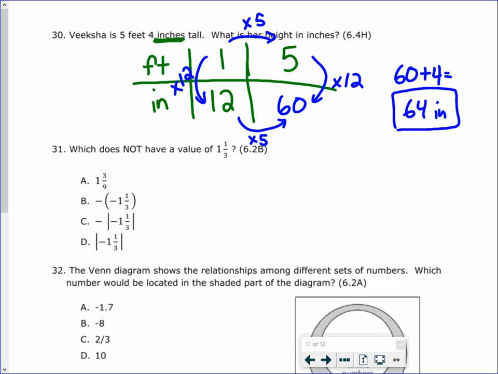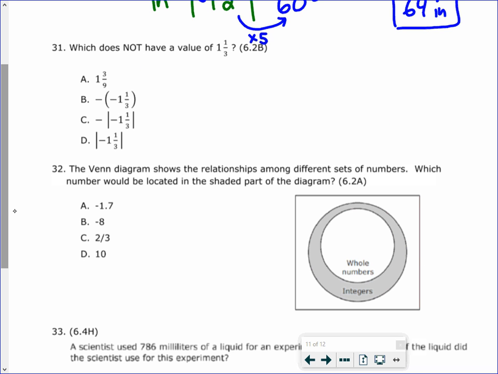Which does not have a value of 1 1/3. 1 1/3. So as an improper fraction, that would be what, 4/3? But it looks like they're all fractions, so we're good. This one right here, if we simplify 3/9, 3/9 is 1/3.